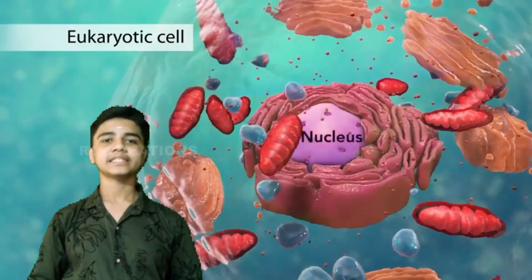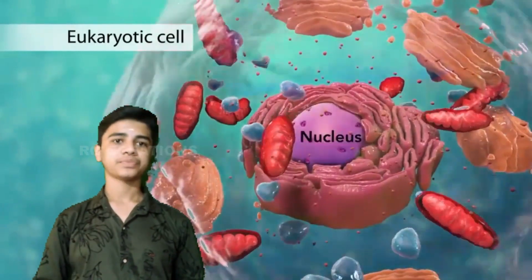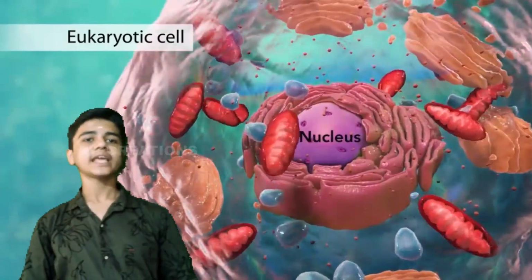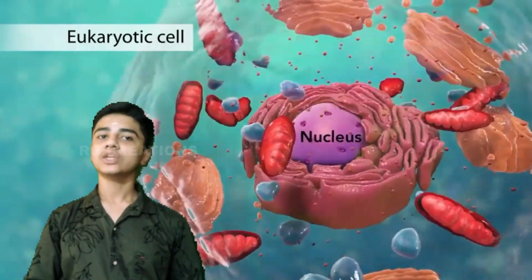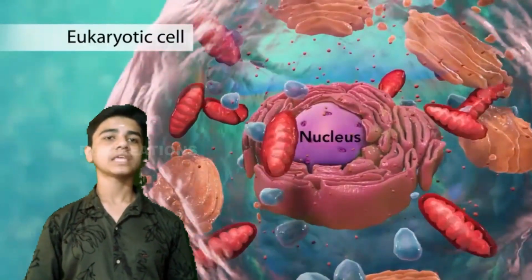Our next heading is nucleus. The nucleus is the most important component of a living cell. It is known as the control center of the cell. It is generally spherical in shape. The nucleus is located in the center of the cell. It can be seen using a microscope.